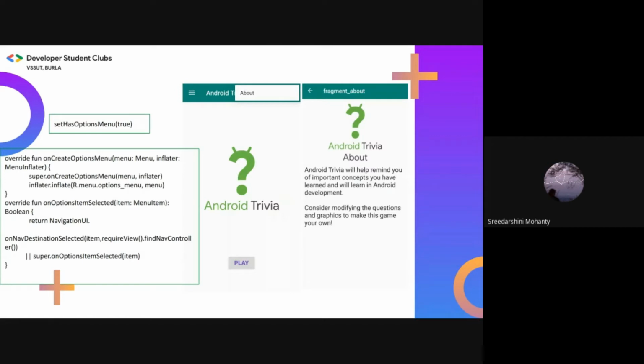Open title fragment.kt file. Add setHasOptionsMenu true in the onCreateView method. Add the code on the left into the file after the method. If the app does not build, check that you have the import packages it needs to fix the unresolved references in the code. Run the app and test the About item that's in the options menu. When you tap on the item, the app should navigate to the About screen.